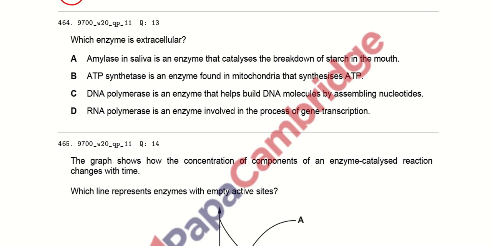Which enzyme is extracellular? Amylase in the saliva is an enzyme that catalyzes the breakdown of starch in the mouth. Yes, as the breakdown of starch takes place inside the mouth, it is extracellular digestion. ATP synthetase is an enzyme found in the mitochondria that synthesizes ATP, but it occurs inside the cells. Whenever aerobic respiration occurs, the process occurs inside the cell. DNA polymerase is an enzyme that helps build DNA molecules by assembling nucleotides. DNA replication also occurs inside the cell. RNA polymerase is an enzyme involved in the process of gene transcription. So only option A is an extracellular process. So option A here is the right answer.